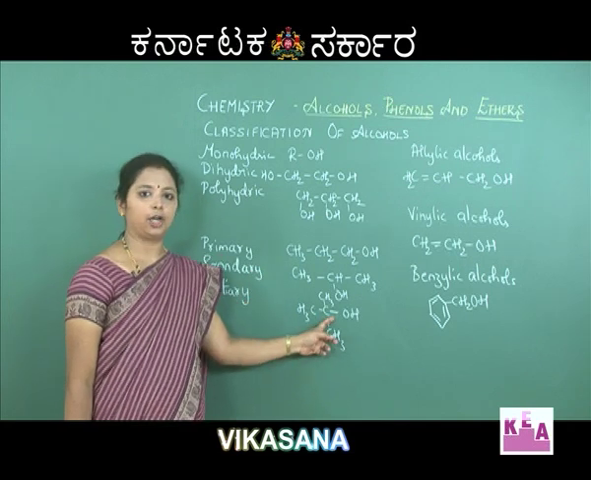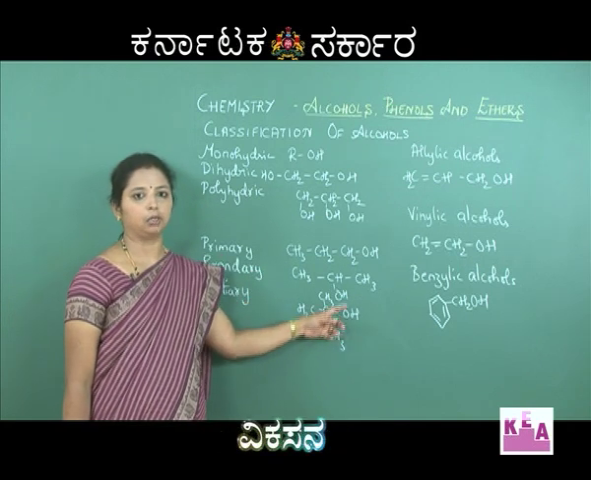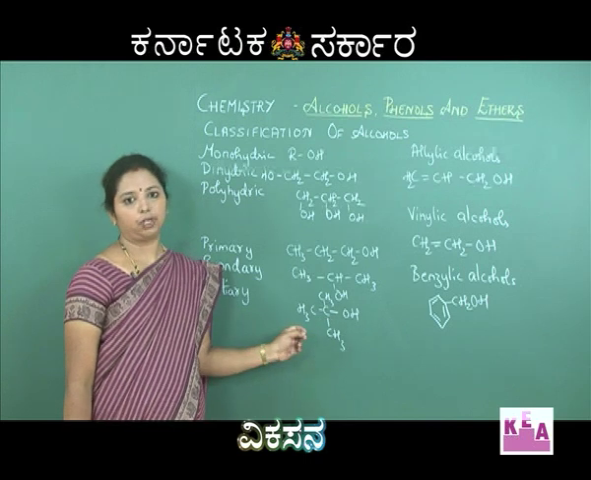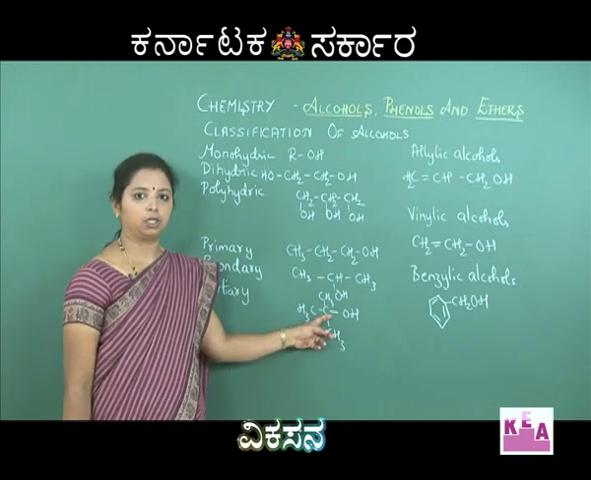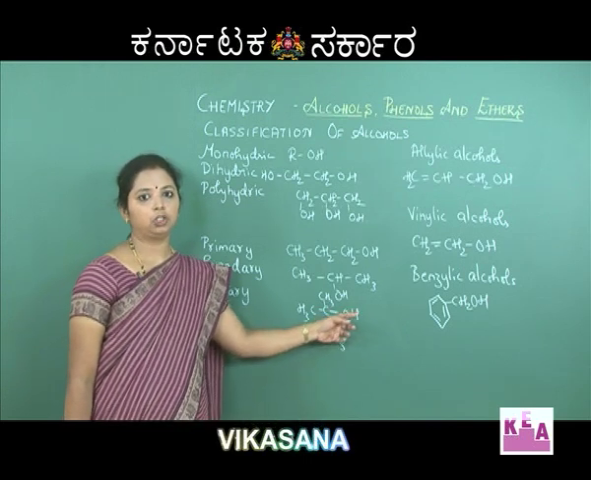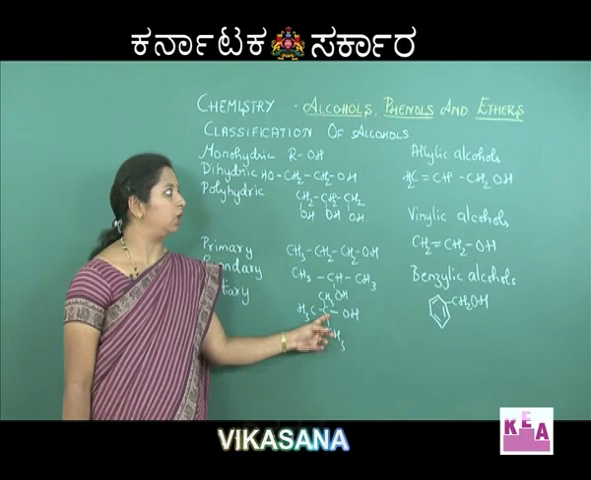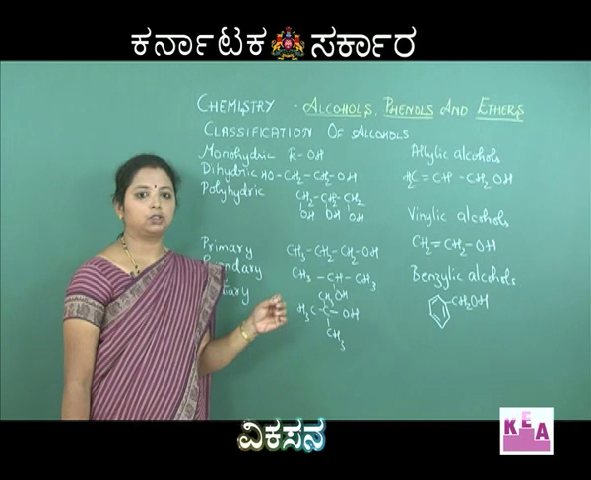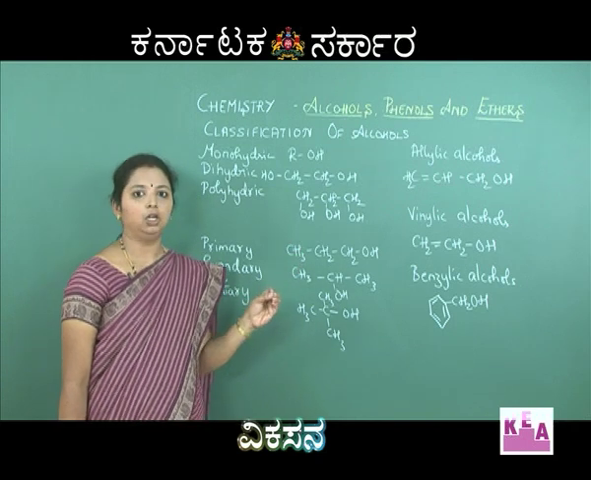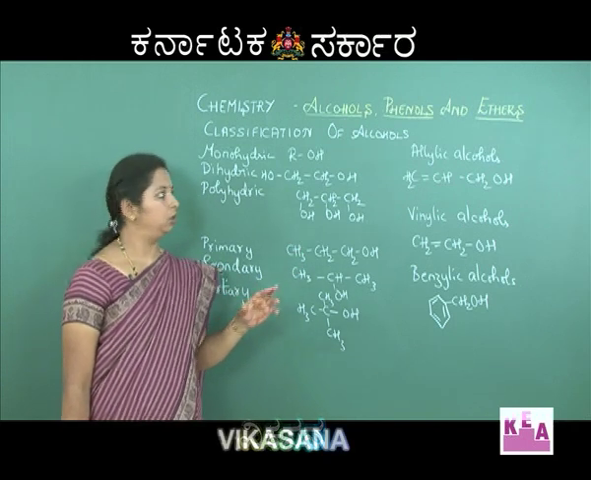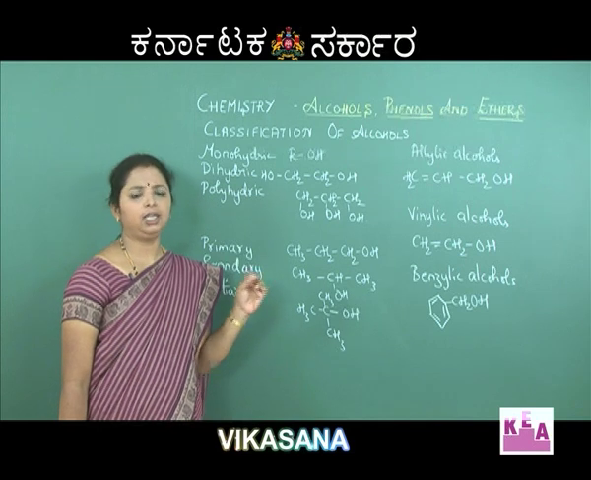Tertiary alcohols: no hydrogens are present on this carbon atom, it is attached to different groups. Such a carbon we call a tertiary carbon, and the OH group attached to a tertiary carbon we call a tertiary alcohol. Similarly, it is again classified into different types based on which carbon atom it is attached to. For example, allylic alcohols.